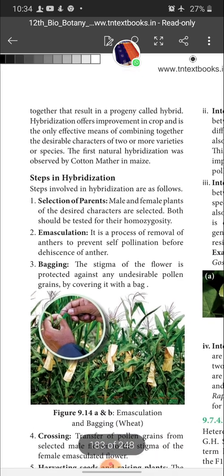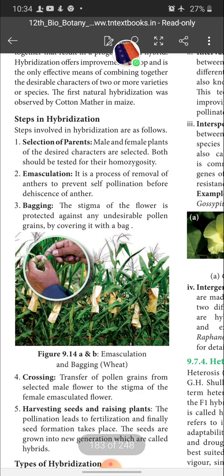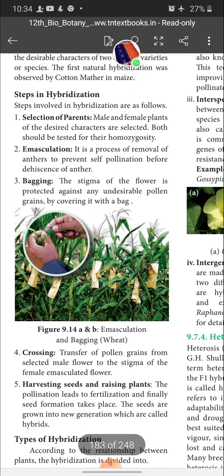Then, what are the steps involved in hybridization? It is a 5 mark question. Steps involved in hybridization are as follows. Selection of parents. First we select the male and female parent, which are genetically unlike from each other. Male and female plants of the desired characters are selected. Both should be tested for their homozygosity.